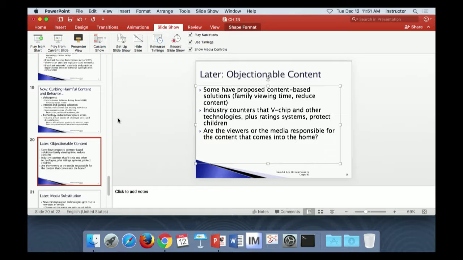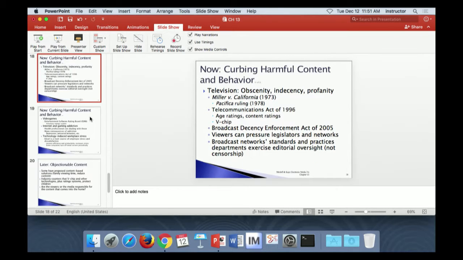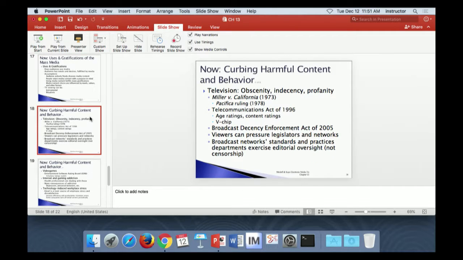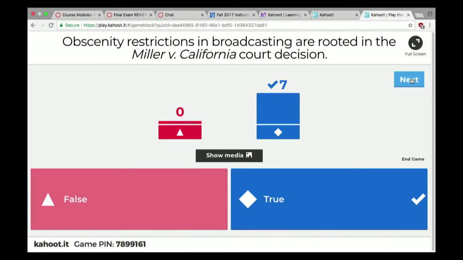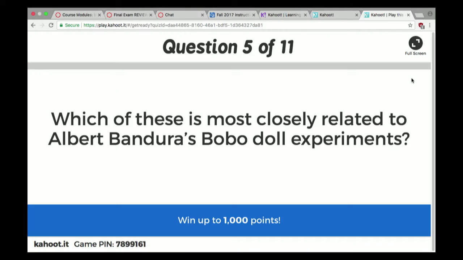No, I don't want to move stuff. I want to get over here. Goodness, there it is. Miller v. California. The first of those court cases that defined that. All right, so let's move on to the next one.